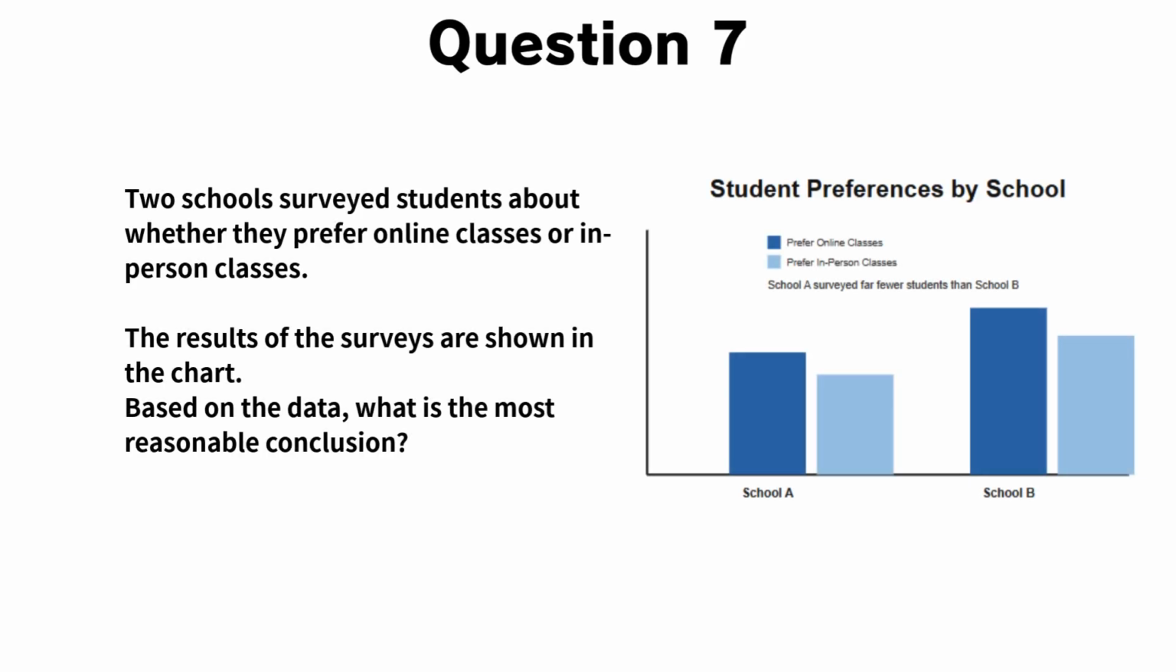Question 7. Two schools surveyed students about whether they prefer online classes or in-person classes. The results of the surveys are shown in the chart. Based on the data, what is the most reasonable conclusion?